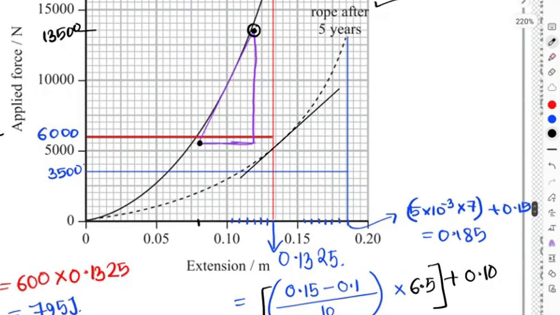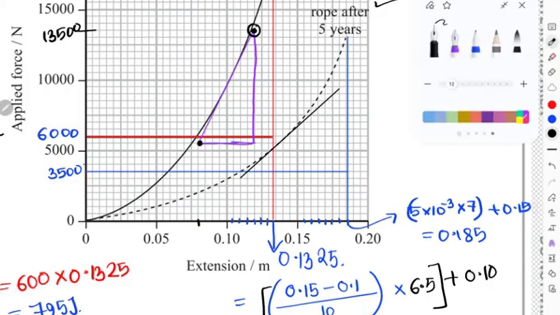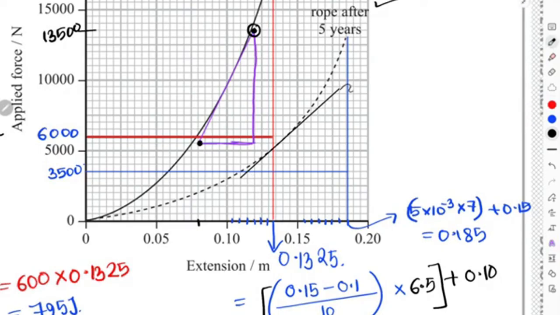For that old graph, the change in height was approximately over here, that is 9,500, and this was exactly 3,000.